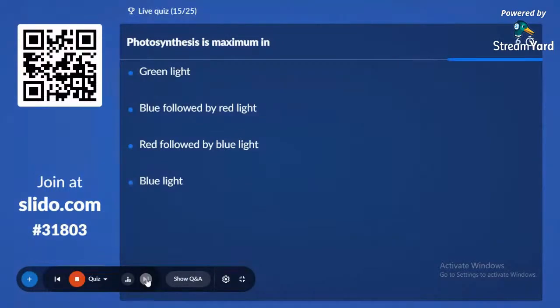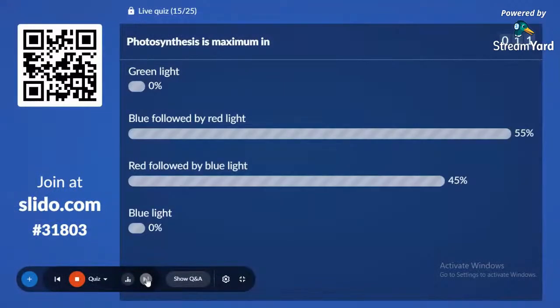Experiment with algae and white light passed through a prism. The correct answer is red followed by blue light. Photosynthesis rate is maximum in the red and blue regions, but red is followed by blue light.